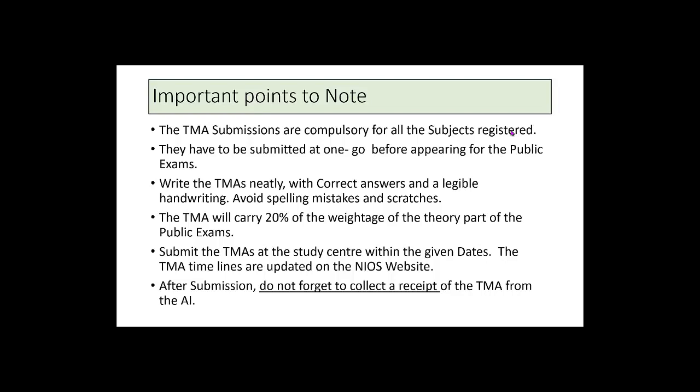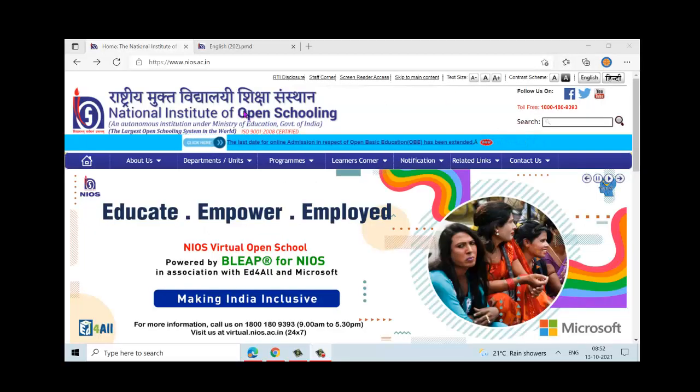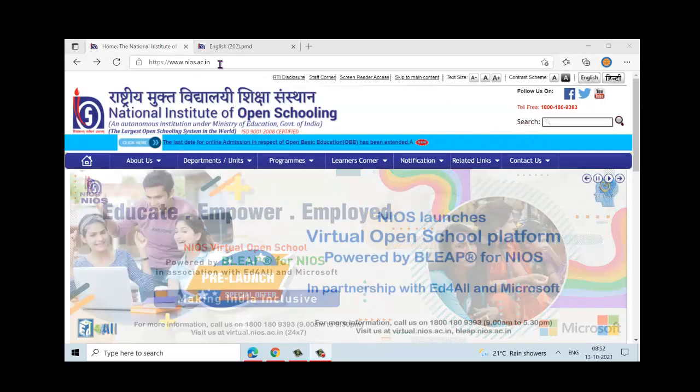You would have to stick to the timelines while submitting the TMAs to the study center, and all these dates will be updated on the NIOS website. So please do check that out. And once you are in the AI center for submitting, please don't forget to collect a receipt for your TMA from the study center.